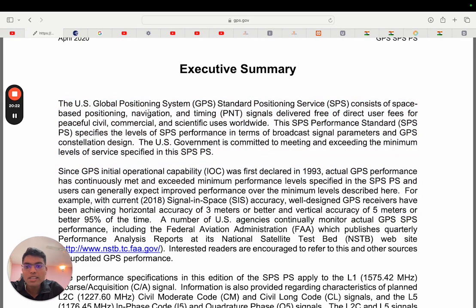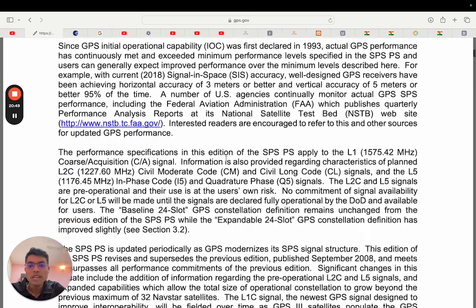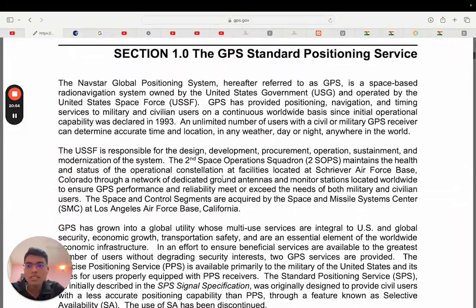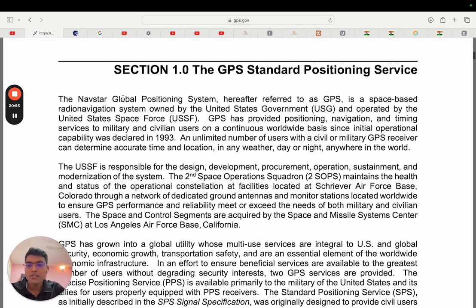See, it is giving you a very good definition. US GPS Standard Positioning Service consists of space-based positioning, navigation, and timing signals delivered free of direct fees for peaceful, civil, commercial, and scientific uses worldwide. So basically, it is saying that the Standard Positioning Service is for civil, peaceful, commercial and scientific uses worldwide. It will give you free of cost services without any fees. So it is a standard for this. So read two paragraphs, not more. Then you just scroll further. See, here it will give you a beautiful definition.